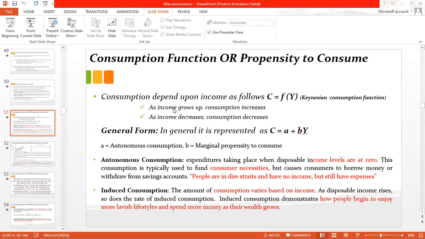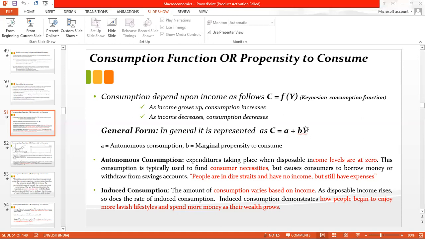If consumption is a function of income, it means if income grows, consumption also increases, and when income decreases, consumption also decreases, but not in the same proportion. We will see in the next slide how consumption is moving with income. But overall, when income grows, consumption increases, and when income decreases, consumption decreases.